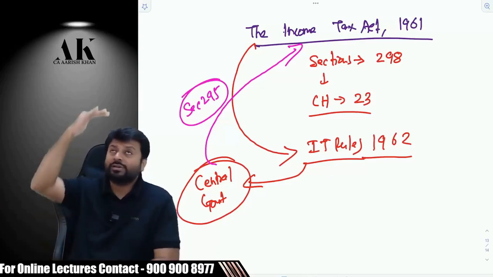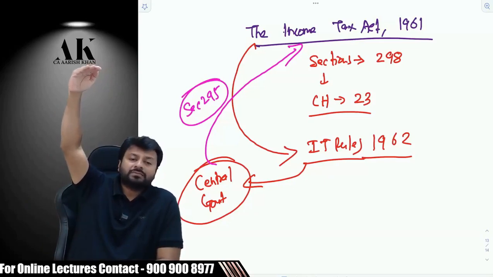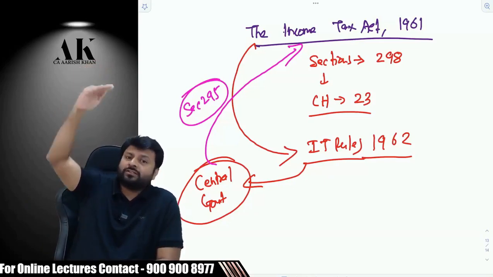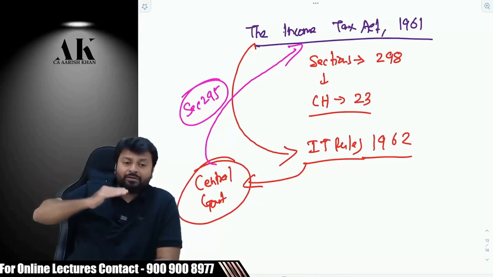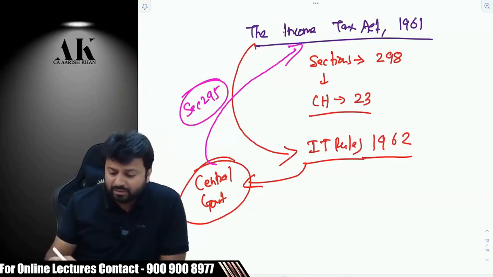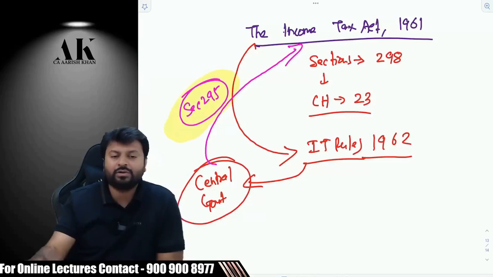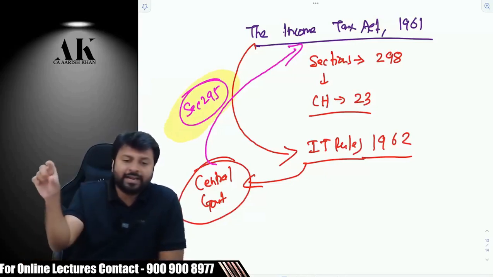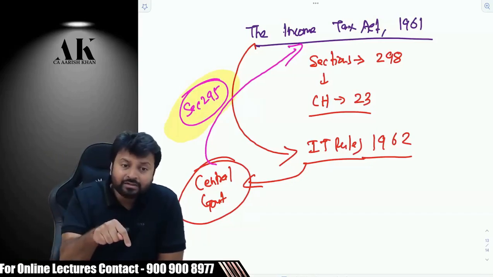From the act. So try to understand the hierarchy. The topmost law is what? Constitution. Constitution gives power to make an act. An act in itself will give power to make rules. And this is the logic for every law in this country. Believe me, you take any law in this country, you will get a corresponding section to section 295. And it will be given as a heading, power to make rules. What will be the heading? Power to make rules. And this power is given by the act to the government.